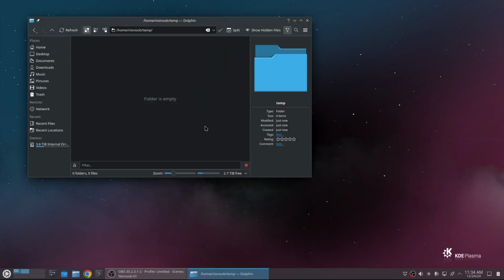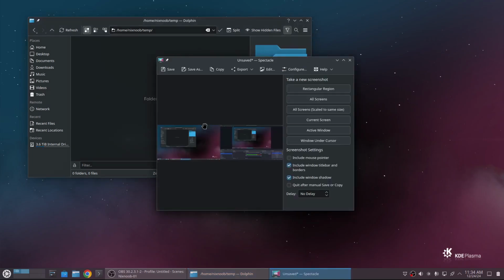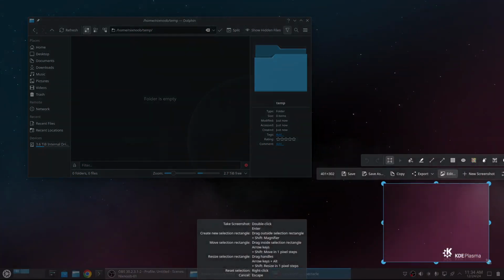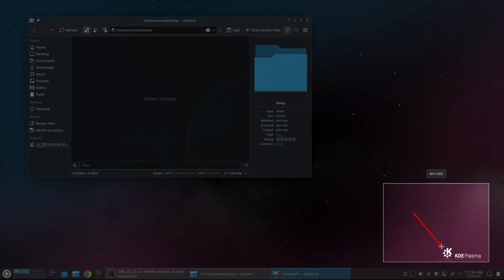I'm going to create a screenshot. To create a screenshot, all I do is hit print screen, and that opens up a nice capture program. I told it I want to create a rectangular region, so you know what? I'm just going to take a screenshot down here of this. And now I can edit this. I can draw a little arrow on here.